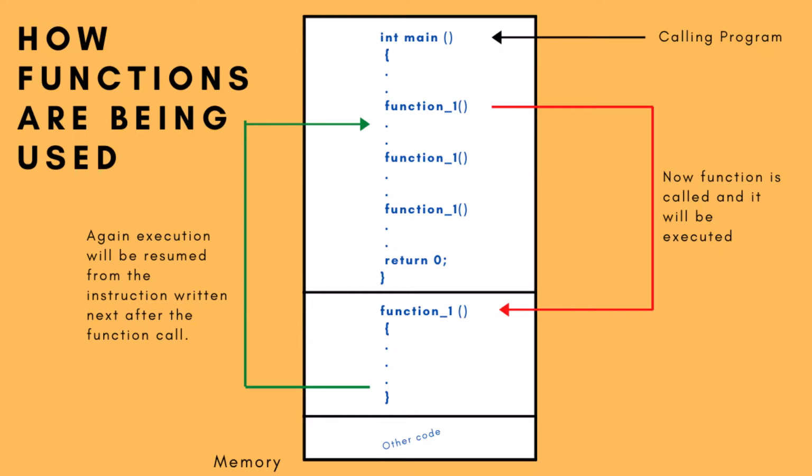Let's say we want to execute this set of instructions 3 times in our program. Then instead of writing them 3 times repeatedly, we would call function underscore one 3 times and the same process will be repeated with every function call.